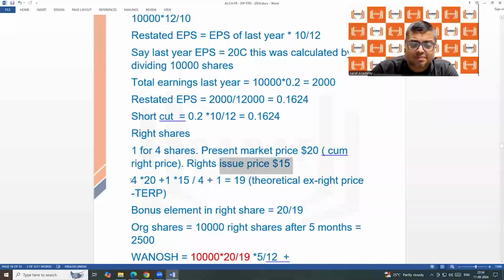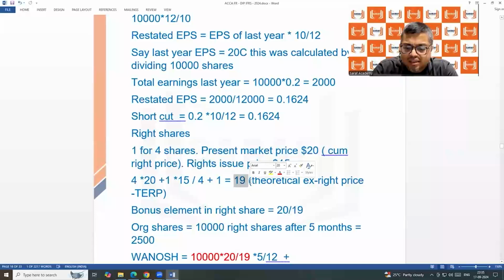People say this: against 4 shares, 1 rights share. 4 shares' value in the market is 4 into 20, and 1 rights share the company is giving at 15. So this is the value of total 5 shares divided by 5. So the value is coming 19. The whole world says that after this rights issue, the market price is going to be $19.